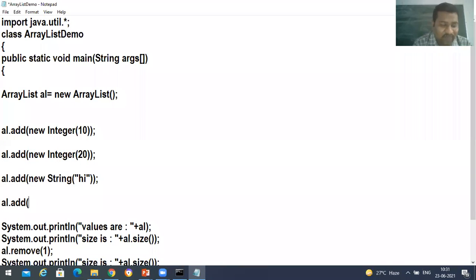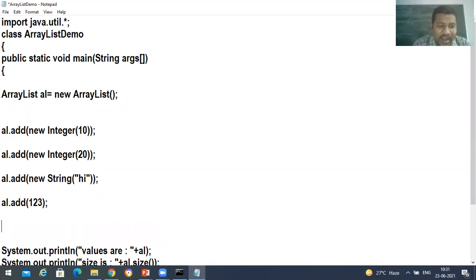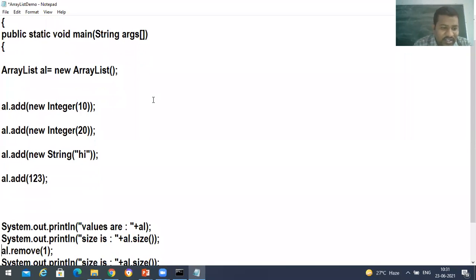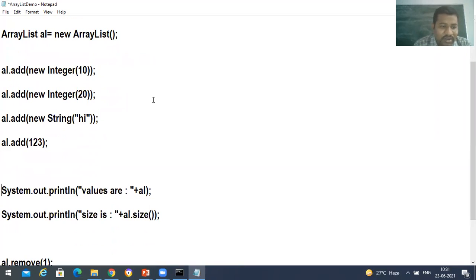Now I'm going to add one more thing, that is 123, and I'm going to add it like this. After this, I would like to see how many values are there in that list. Then I'm going to print the values of AL. If I print AL, I see how many objects are available in this AL, and those objects will be printed over here.